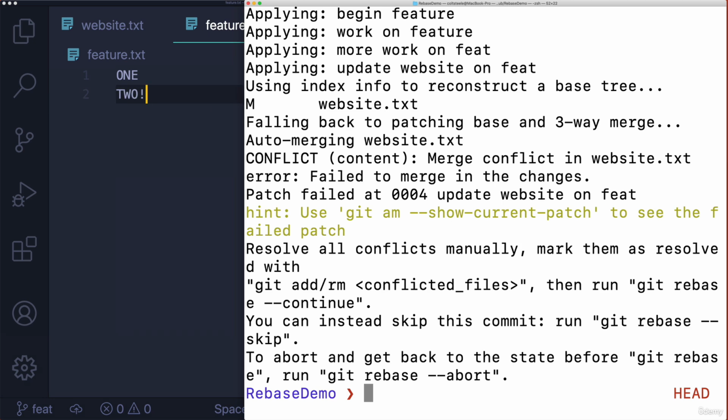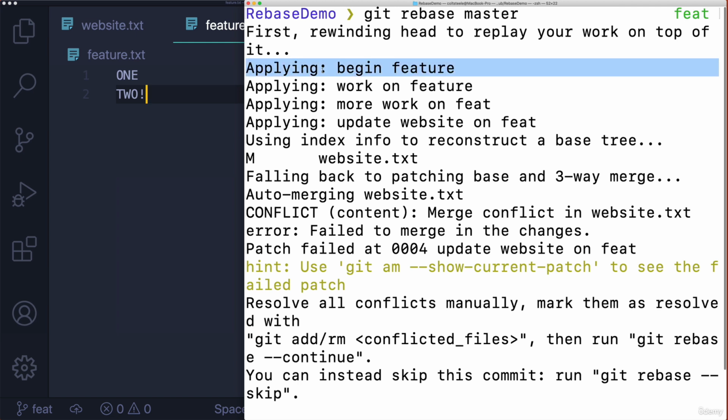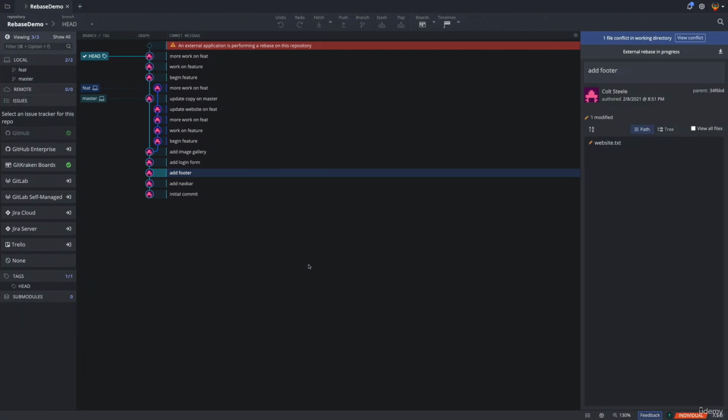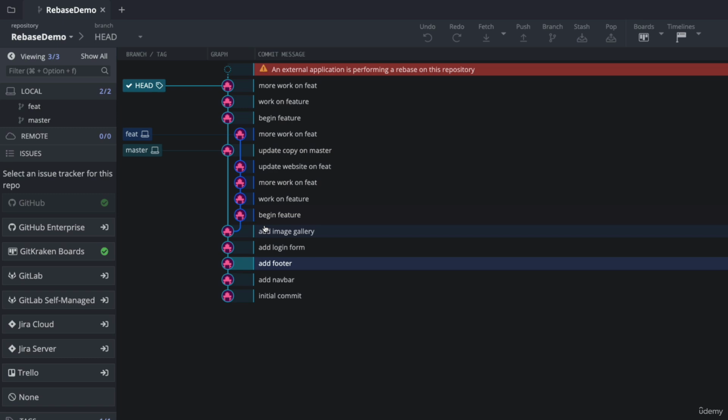And look at this output. Slightly different, right? So it recreates all of our commits from the feature branch, rebasing them on the master branch. But then it gets to this. Conflict, merge conflict in website.txt, failed to merge in the changes. And if we look at our history, look at that. It is a partial rebase.